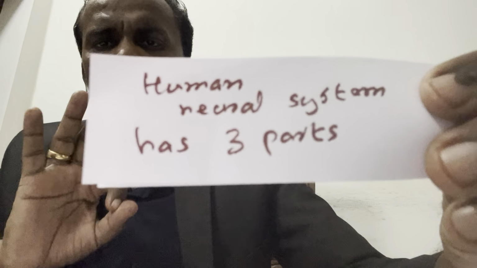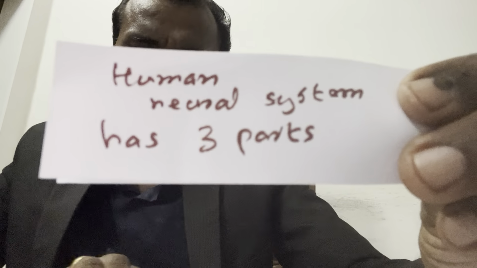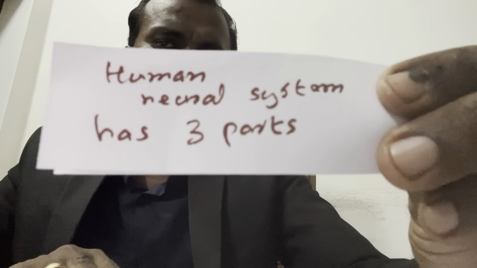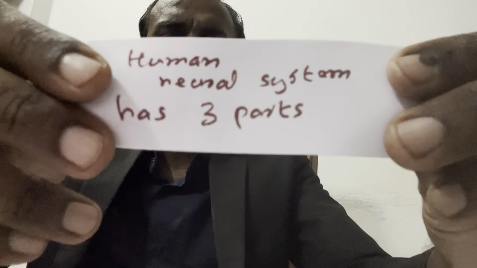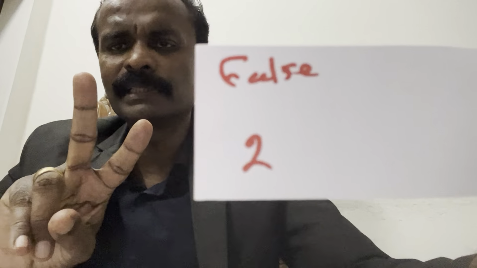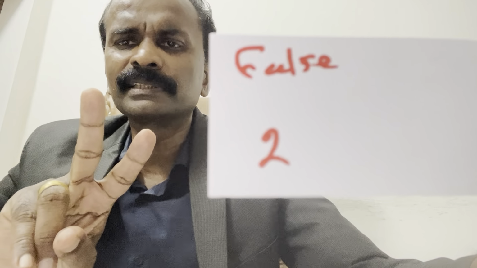Human neural system has 3 parts. True or false? It has only 2 parts, right? What are the 2 parts?